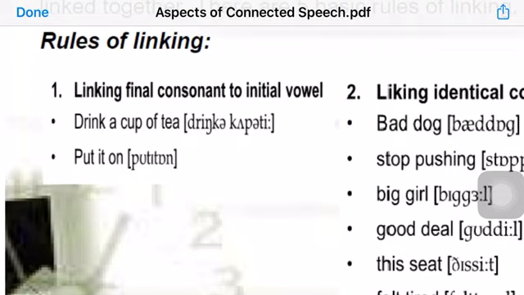Another example is put it on. Put it on. 3 words, but we usually say them in connected speech as if they were a single word. Instead of saying "put it on" as three words, we say "puttiton", just as a single word.